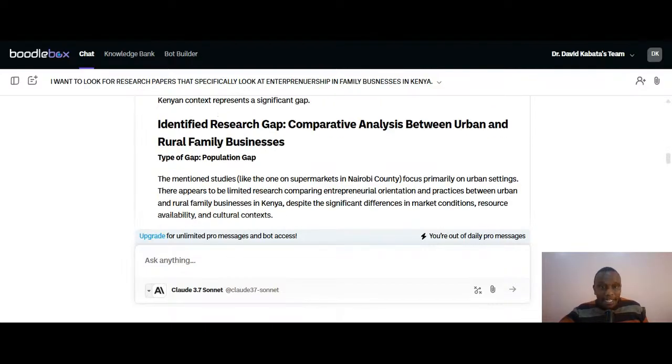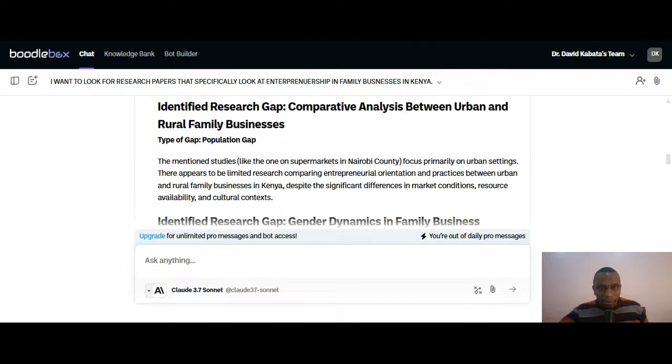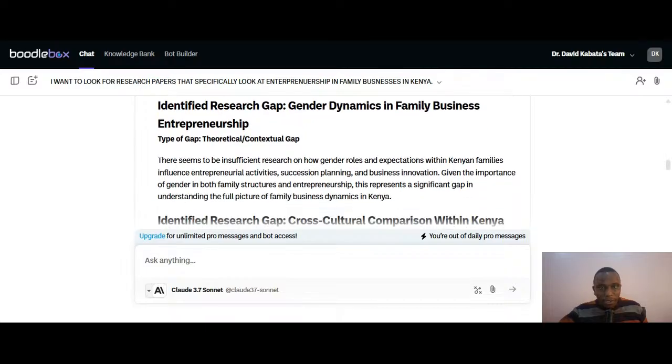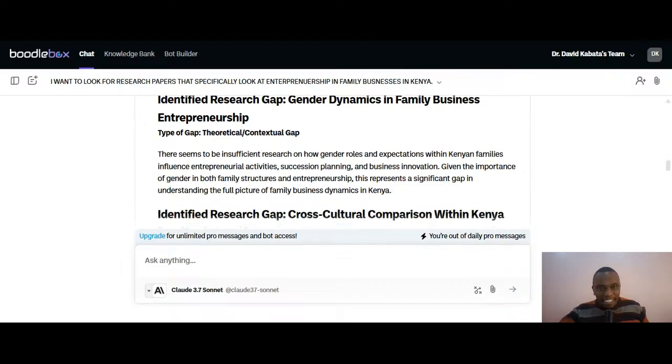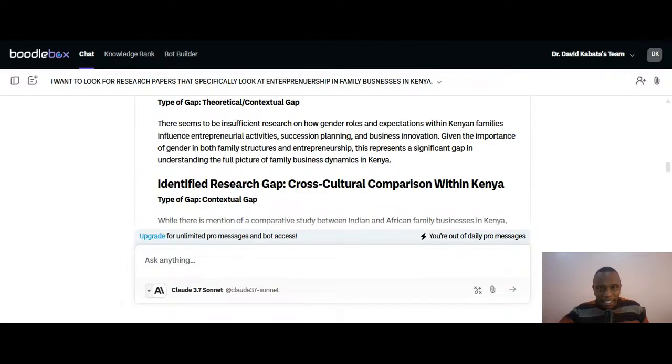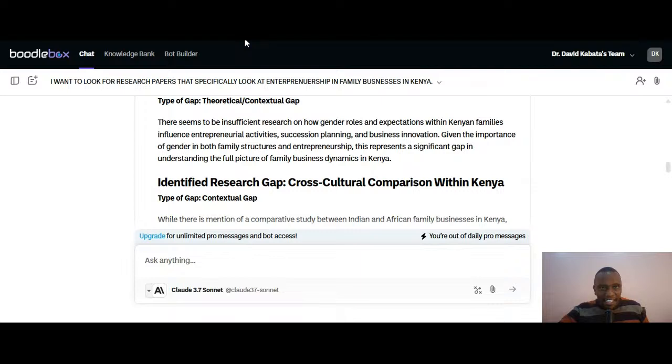You have the comparative analysis between urban and rural family businesses because mostly the research that has been done is looking at the urban areas, so that is the population gap or the contextual gap. We also have another contextual gap here, gender dynamics in family business entrepreneurship. I think some of those papers that I've given there are looking at one gender, and therefore somebody can go further and look at the other genders.